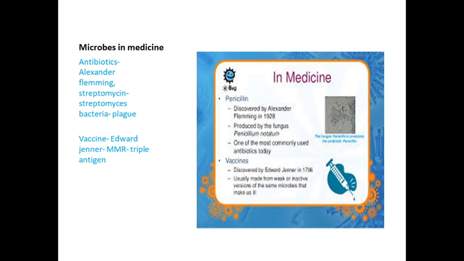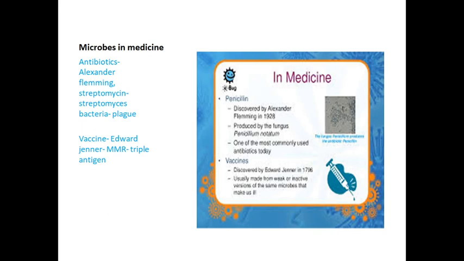Next is the vaccine. From a newborn baby up to 16 years, children are given many vaccines to protect them from different diseases. The first vaccine was discovered by the scientist Edward Jenner, the first person to discover a vaccine for smallpox. He coined the term vaccination. The vaccine is injected into the patient's body, and antibodies are produced to fight the disease, not only at the time of the disease but throughout life. That is the main point.